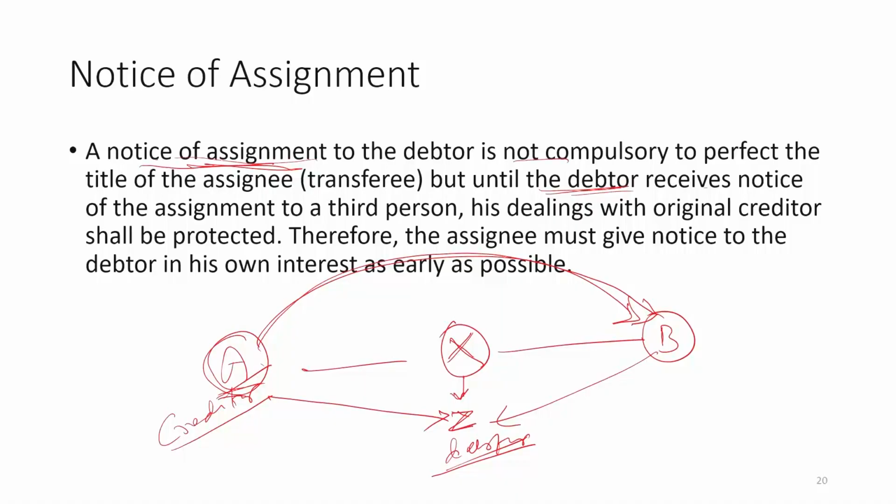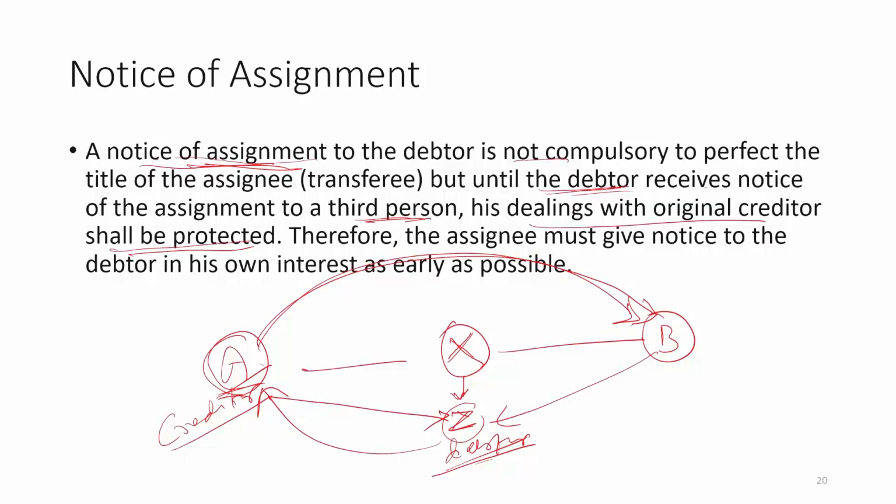It is not necessary, but until the debtor receives notice of assignment to a third person, that means until Z receives notice that this claim of the creditor A has been transferred to a third person, his dealing with the original creditor shall be protected. So, he will return that money to A, because he does not know who is the third person to whom this claim has been transferred.